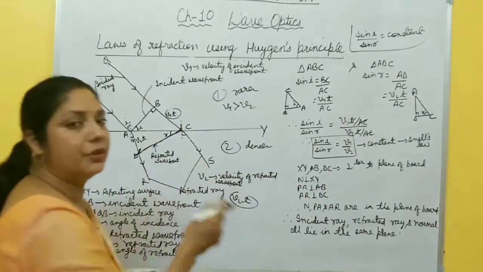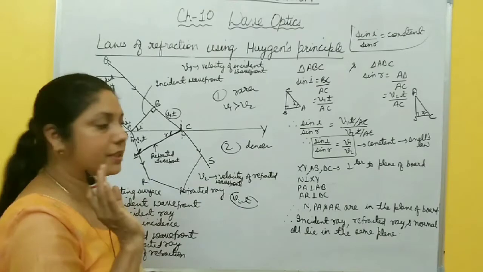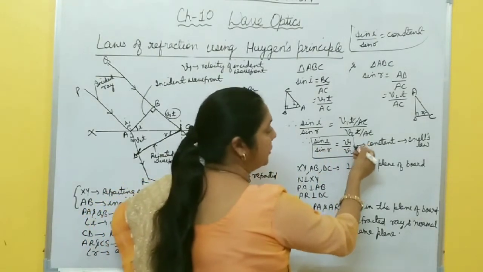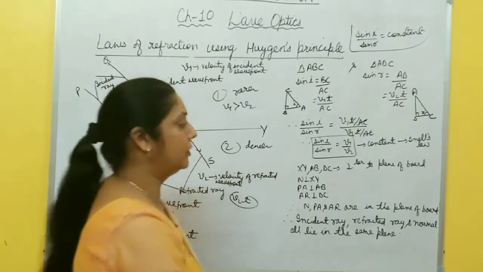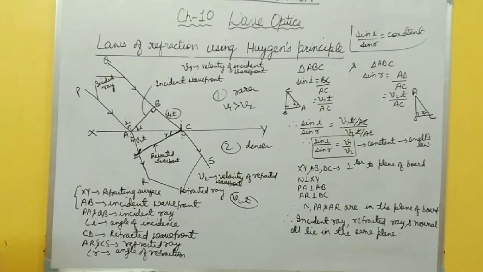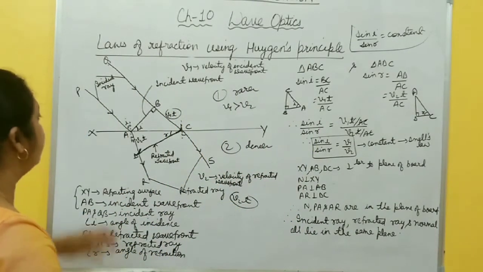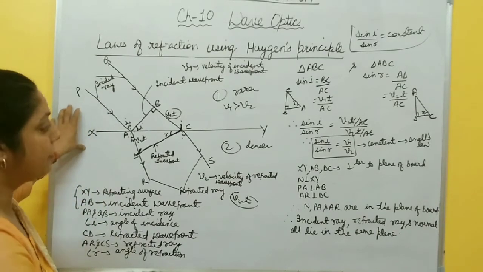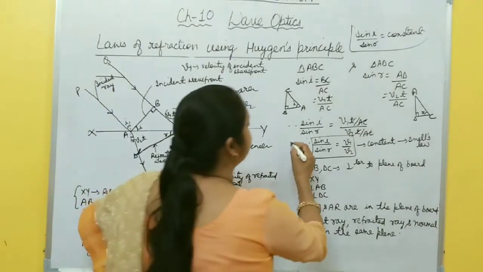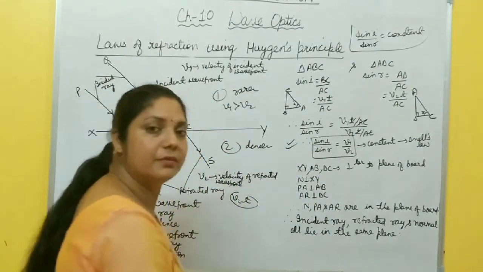And you know the velocity of light in any medium is constant. So this sin I by sin R equal to V1 by V2 is a constant quantity, and this is nothing but Snell's law. In this way, you prove this one. So you must remember this diagram. You have to draw a neat and clean diagram. After that, you have to prove just this one. Sin I by sin R equal to some constant.